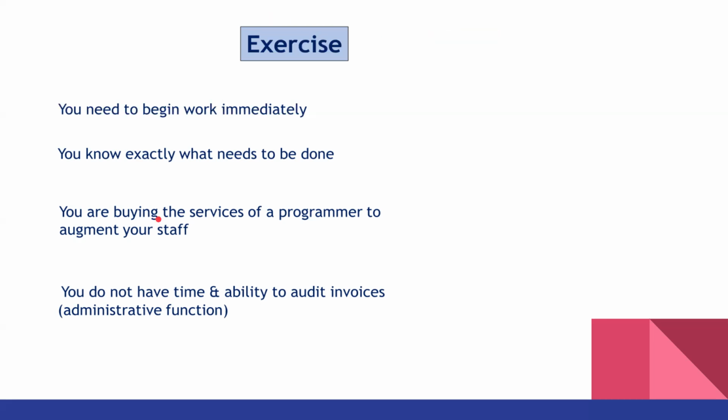Okay. And then the third one is you are buying the services of a programmer. A programmer is an individual, right? To augment your staff. That means your staff is on leave, and you want to replace him for 2 weeks with a part-time programmer.